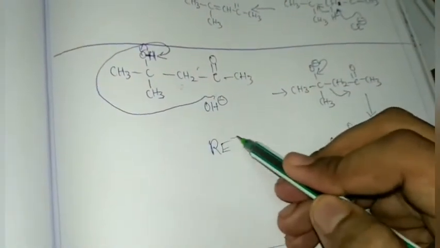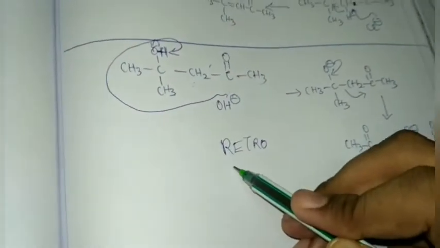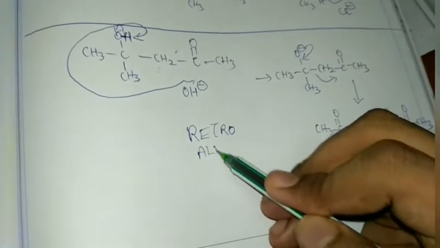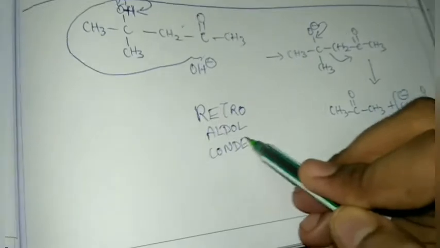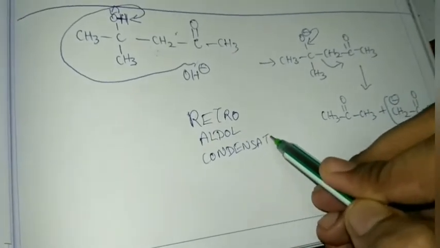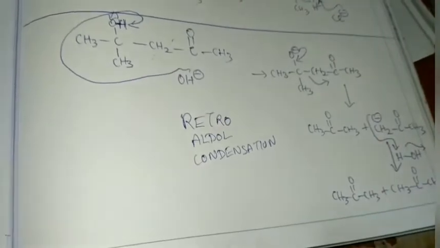So this is the process of retroaldol condensation. Do you understand the word retro? Retro means it is undergoing a reverse reaction. So generally, we form the product up to here, and if it does not get dehydrated, the reaction is reversible, and it goes backward to form the same compound back.